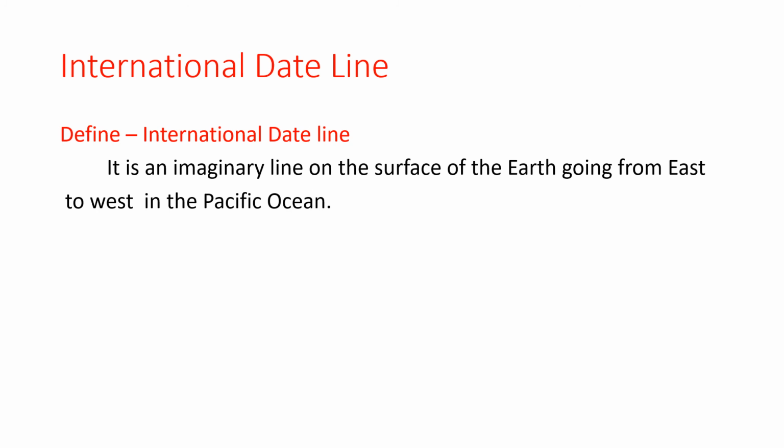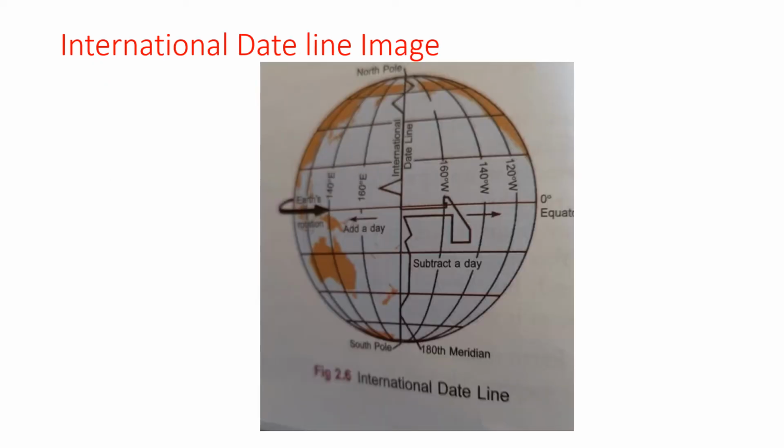International dateline. Define international dateline. It is an imaginary line on the surface of the earth going from east to west in the Pacific Ocean. Look at this image. There will be a zigzag line on the globe. This zigzag line is the international date line. Actually, this international date line is not a straight line.